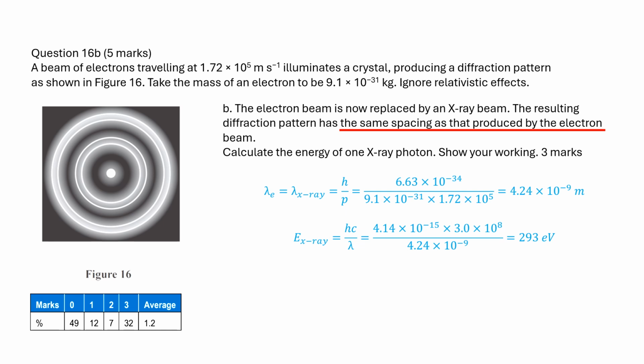Here, the speed of an X-ray is the speed of light. We use the Planck constant in electron volts so that the energy of the X-ray is in eV, which is required here.